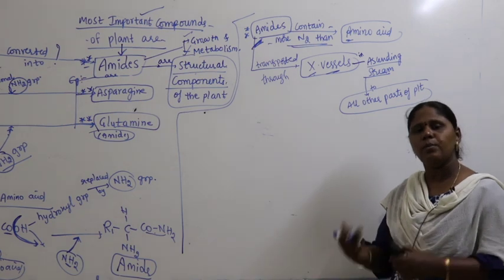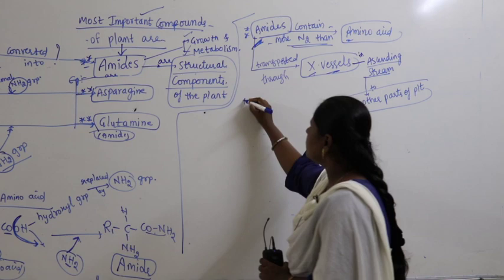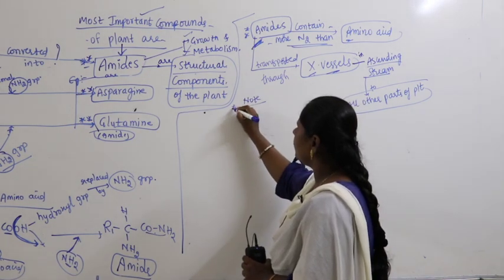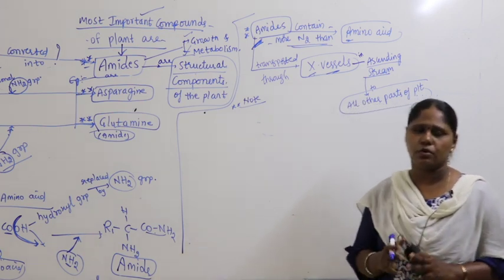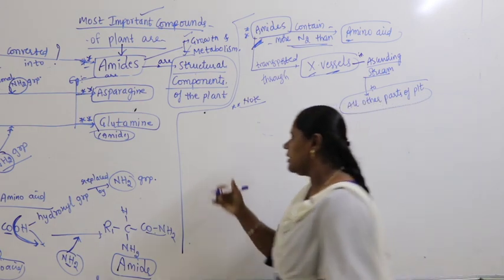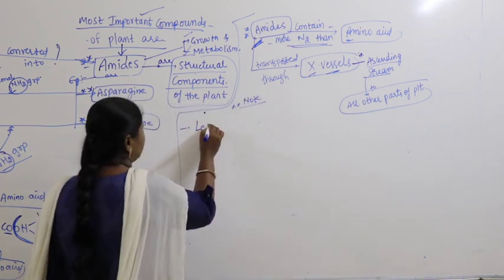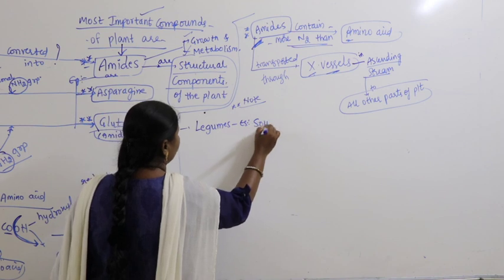Do you think in all plants we find amides? No, only in some plants. Take this as a note point, a very important point. For example, let's come back to nitrogen fixation, the most common phenomenon we find in legumes. Now let us talk about legumes, especially the example of soya bean.